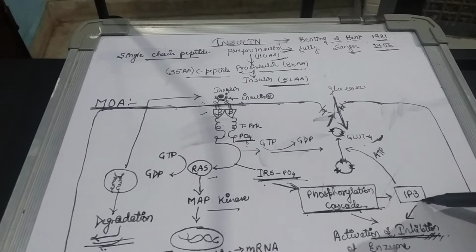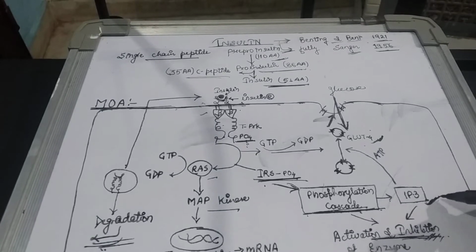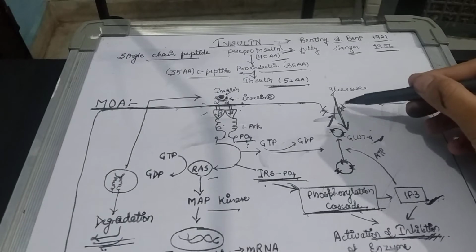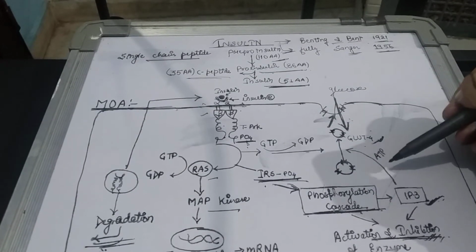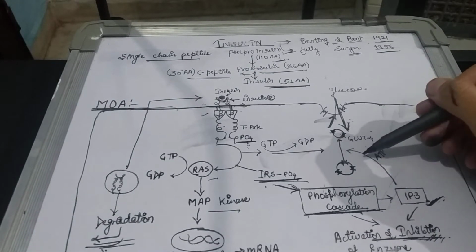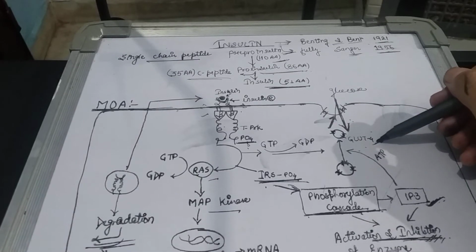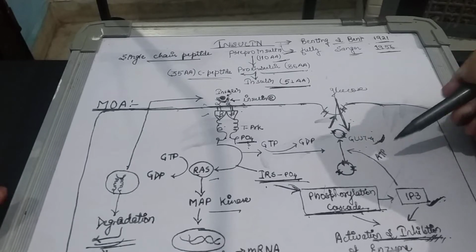It also activates the second messenger inositol triphosphate, which allows the entry of glucose by mediating GLUT4. That means the second messenger is responsible for the synthesis of GLUT4, and GLUT4 mediates the entry of glucose inside the cell, right?